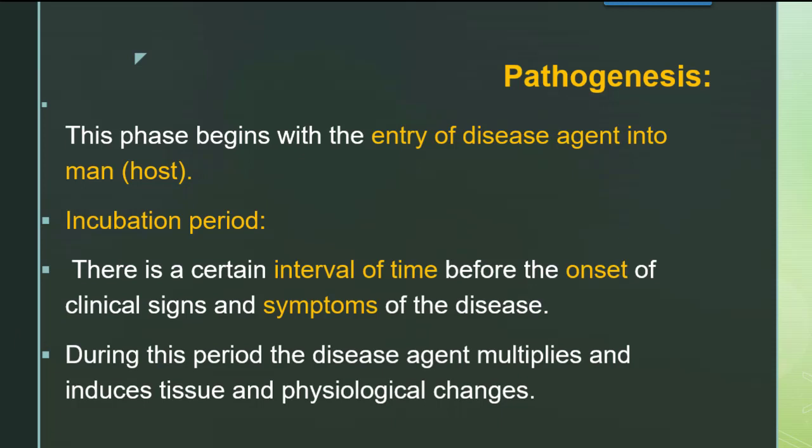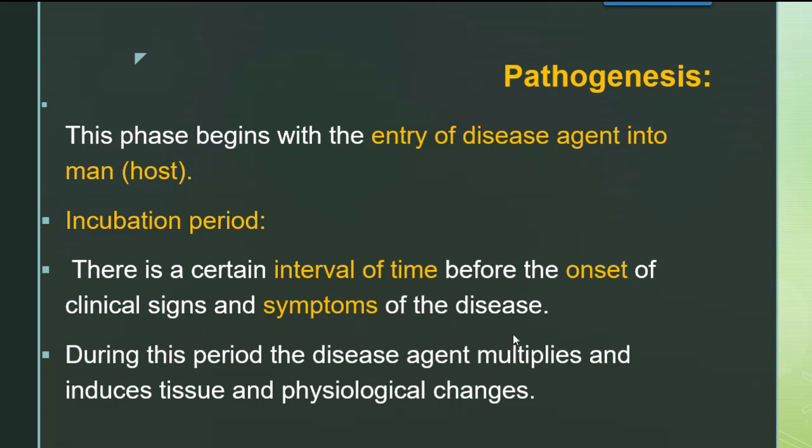What it will do, in our last video we have seen the incubation period, right? Incubation period means what? It is a certain interval of time before the onset of clinical signs and symptoms of the disease.